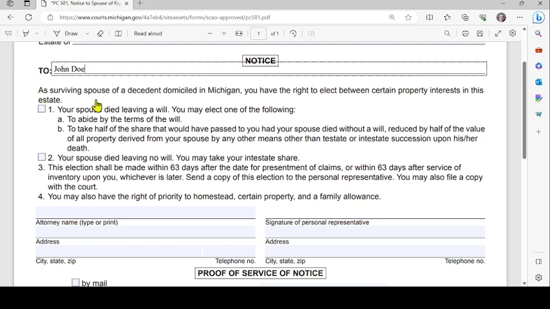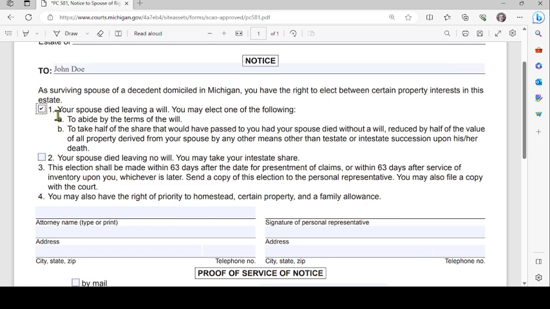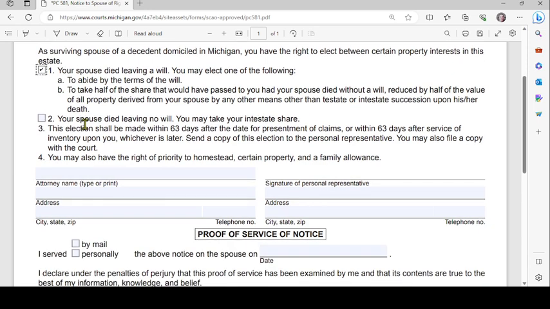Then it says, as surviving spouse of a decedent domiciled in Michigan, you have the right to elect between certain property interests in this estate. 1. Check this box if it applies to you: your spouse died leaving a will. You may elect one of the following. A. To abide by the terms of the will. Or B. To take half of the share that would have passed to you had your spouse died without a will, reduced by half of the value of all property derived from your spouse by any means other than testate or intestate succession upon his or her death.